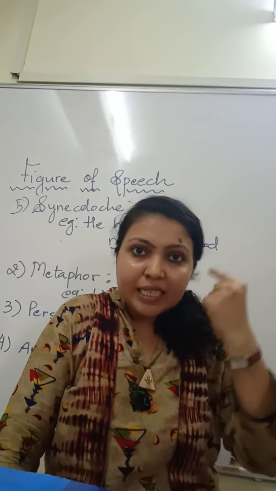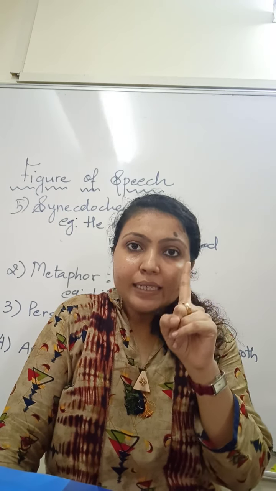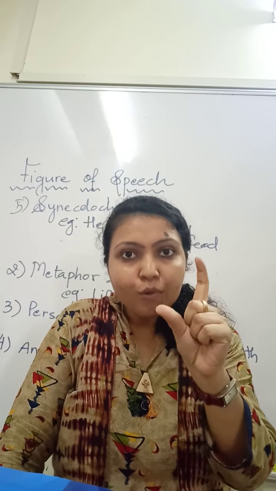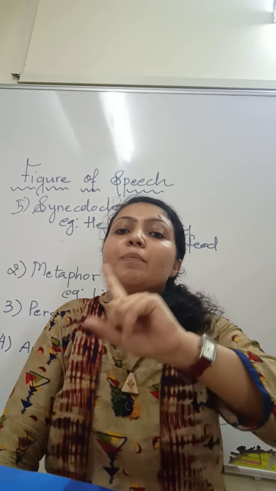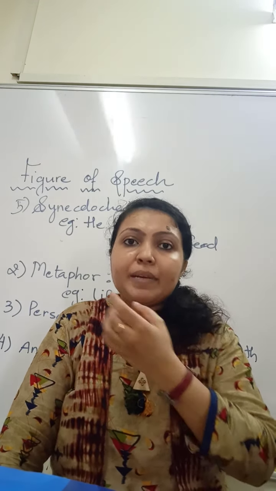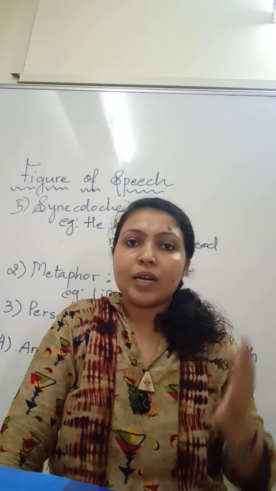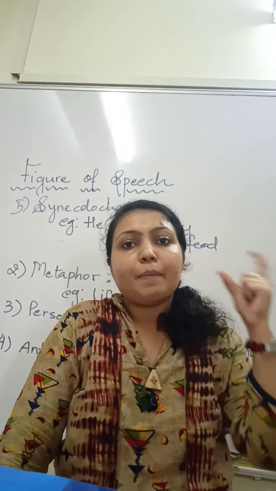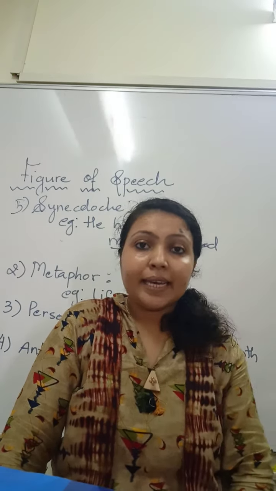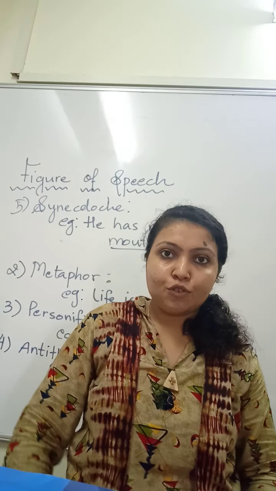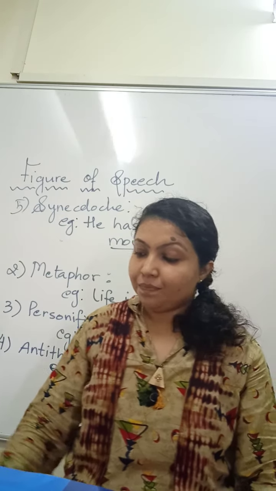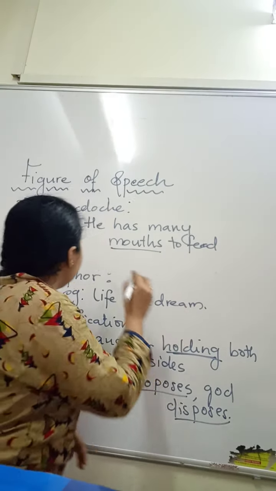Now mouth is a part of a human body, but here the poet is talking about many people, not one person. But mouth is used for many people, or in place of many people. That is why he has said mouths. That means he has to feed many people, or his responsibility is to feed many people. But only one part of a body is used to describe the whole thing. He has not said that I have many people to feed, but by using mouths, he has said that he has got many people to feed. Clear?